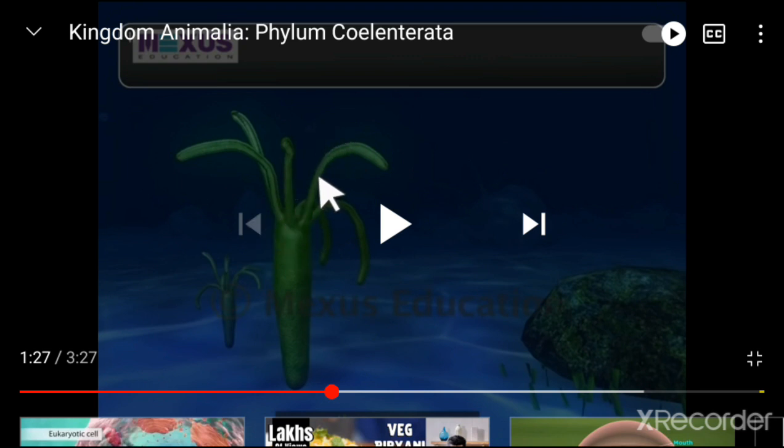That would be enough for the coelenterates at 9th standard level. Examples are jellyfish we saw, hydra, corals, sea anemone. These are the examples of coelenterates.